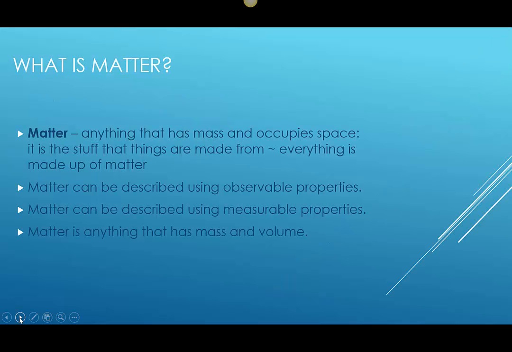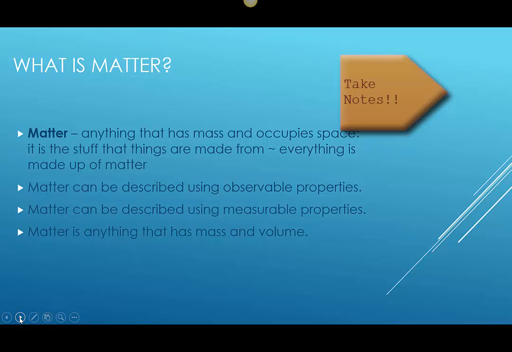So, what is matter? The actual definition of matter is anything that has mass and occupies space. And matter is the stuff that things are made from. The three most common states or phases are solid, liquid, and gas. There's also a fourth state of matter called plasma, but it's only found in special situations such as the center of stars.